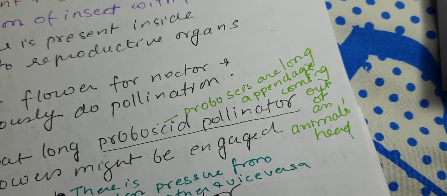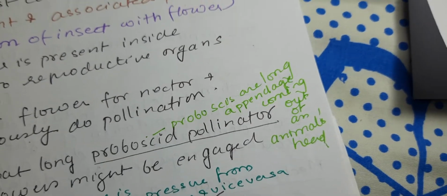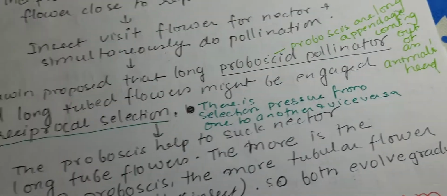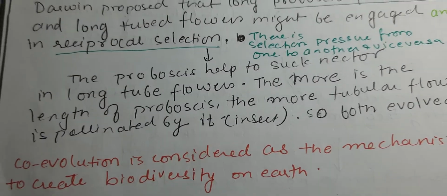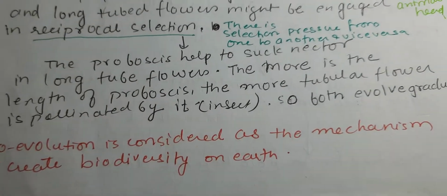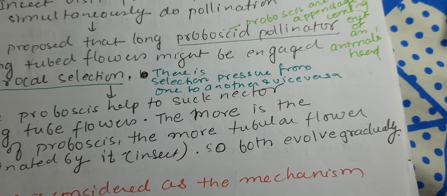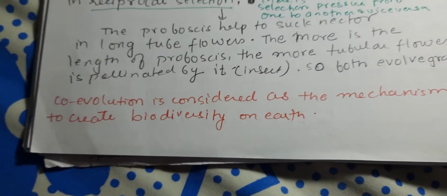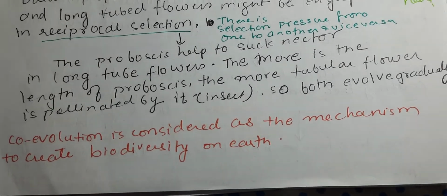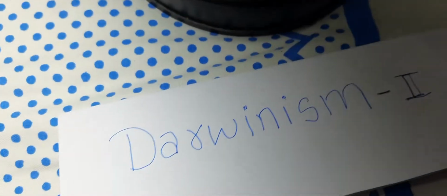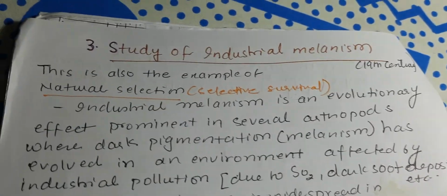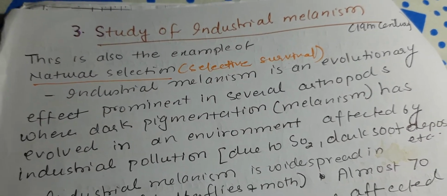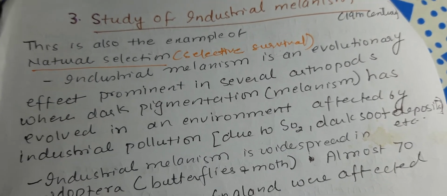Proboscis are actually long appendages coming out of the animal's head. Now the proboscis help to suck the nectar in long tube flower. The more is the length of proboscis, the more tubular flower is pollinated by the insect. So both evolve gradually. Coevolution is considered as the mechanism to create biodiversity on Earth. Now, next example is of industrial melanism, which occurred in 19th century. This is also an example of natural selection or selective survival.